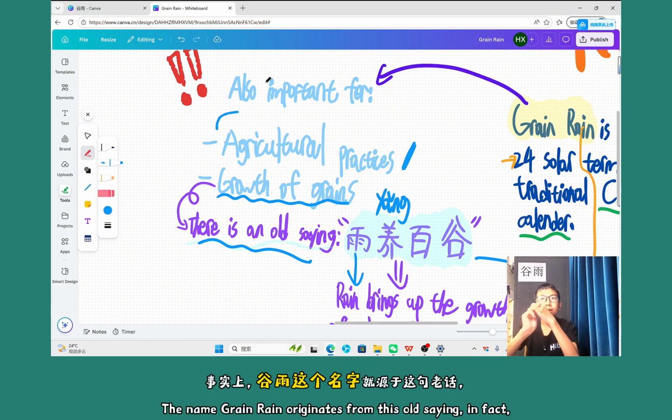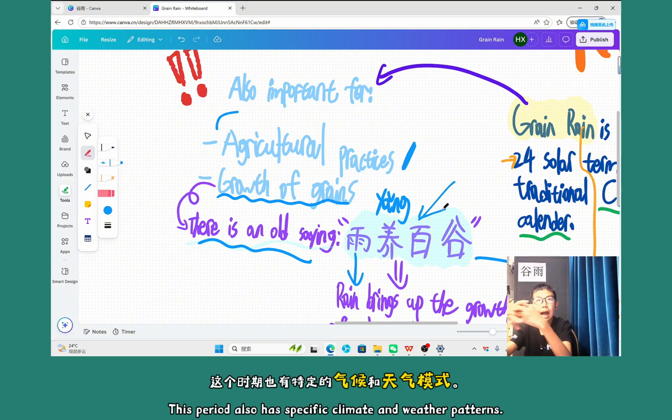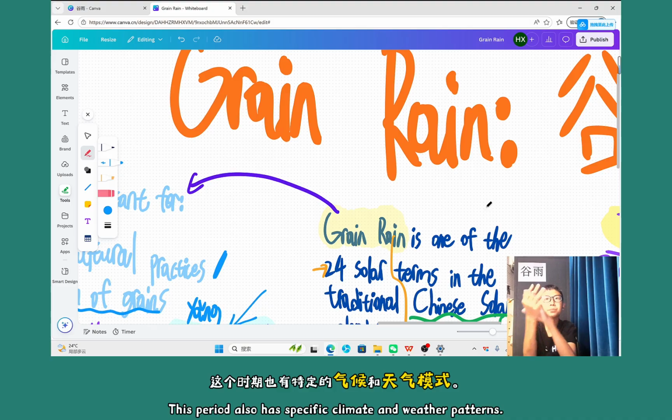And the name Green Rain originates from the old saying, in fact, from 雨养百谷. And also here we have the climate and weather pattern as well.